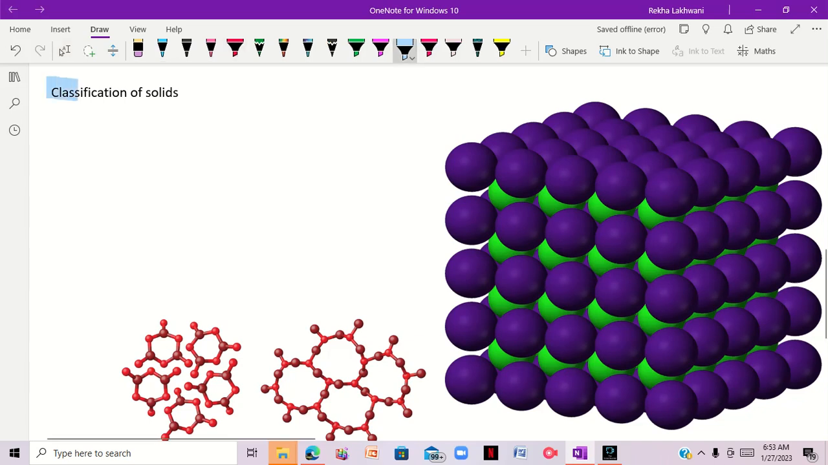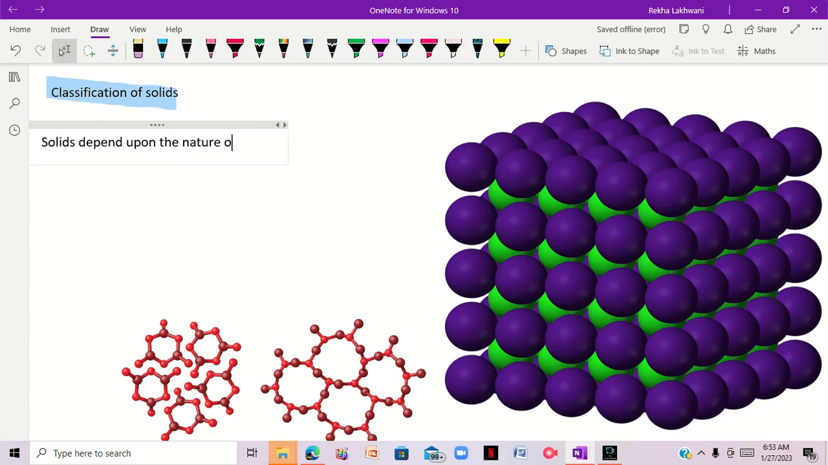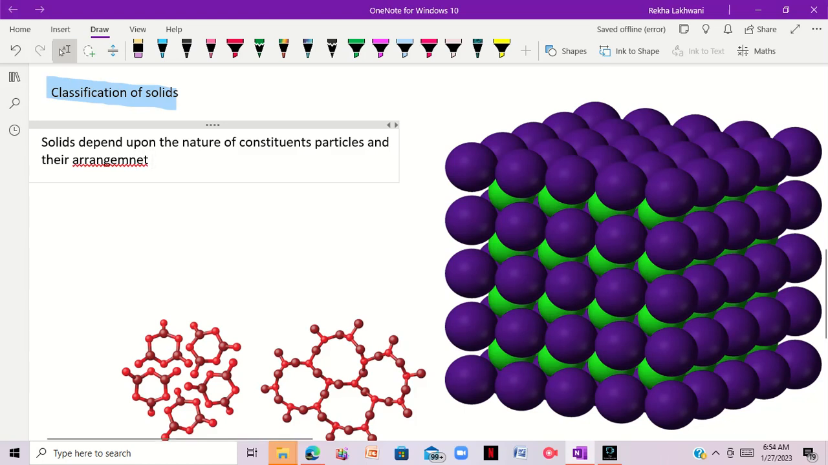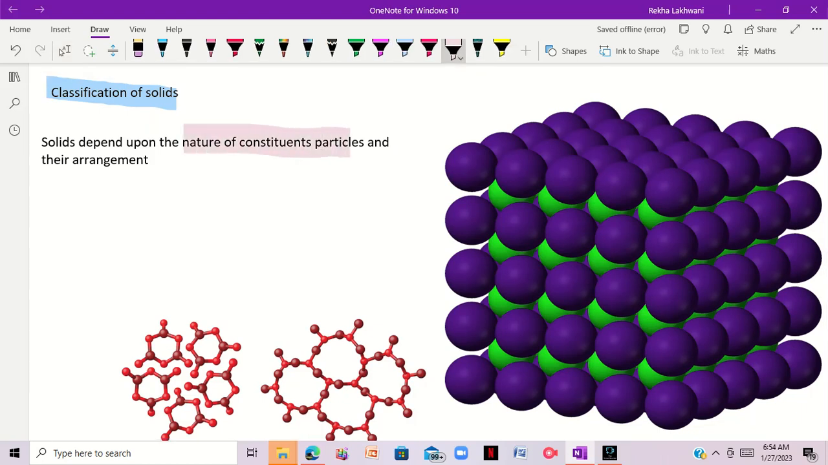Today we will talk about the classification of solids. The classification of solids depends upon the nature of the constituent particles and their arrangement.